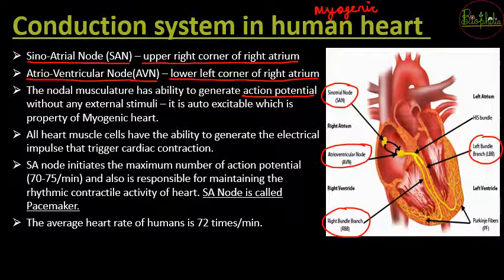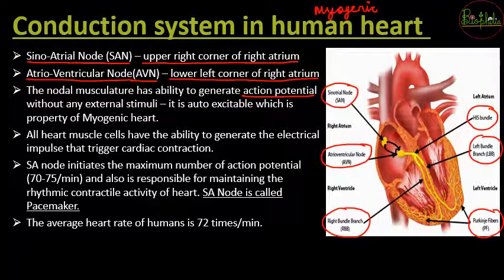From the left and right bundles, small minute fibers emerge, which are called Purkinje fibers. These Purkinje fibers spread through the entire ventricles, and when you combine the Purkinje fibers, the right bundle and the left bundle, you call it the bundle of His. So that was the labeling for this conduction system.